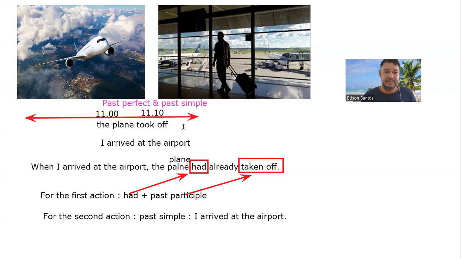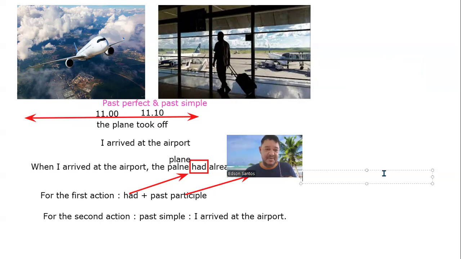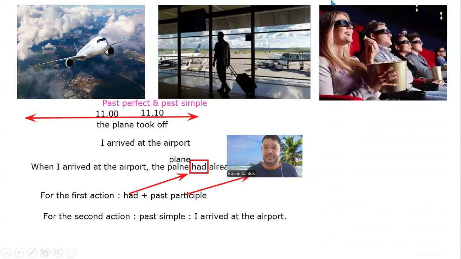Okay, good. All right, I'm going to show you another photo now, and I want you to create a situation. Here, you have people at the cinema. So I'm going to give you prompts. When I arrived at the cinema, it is the first part, the first clause.